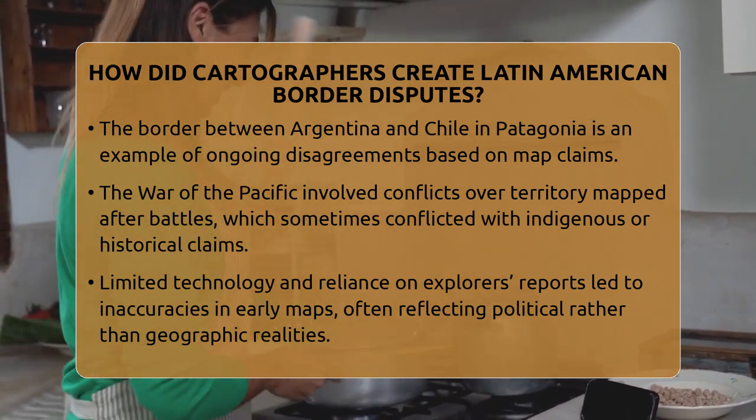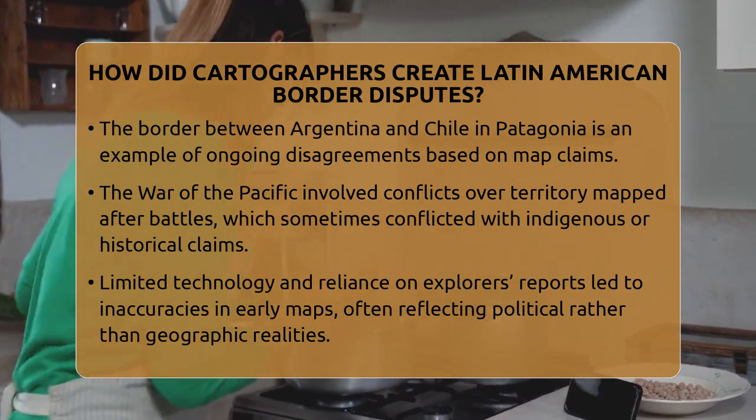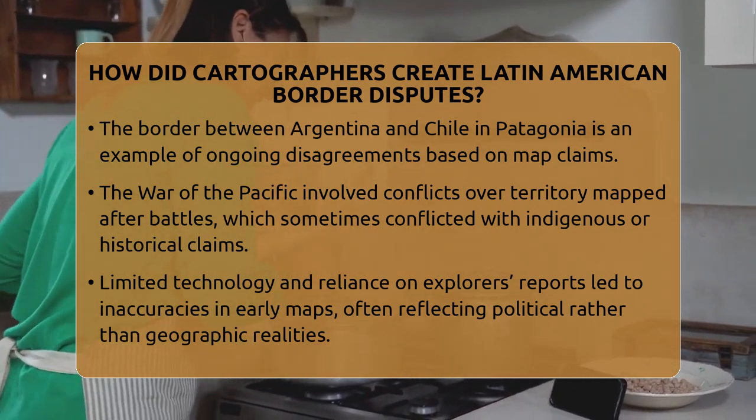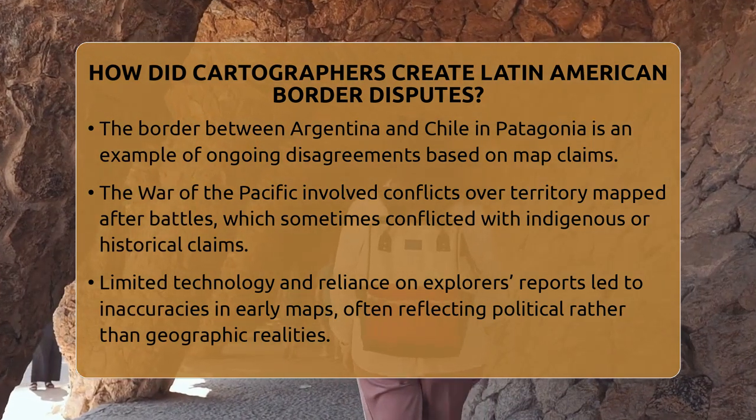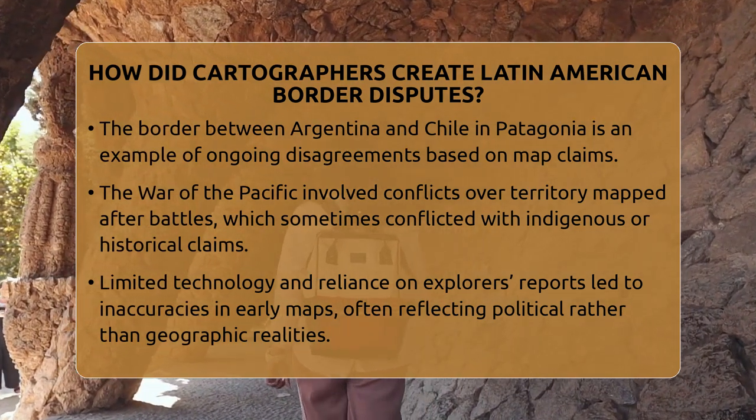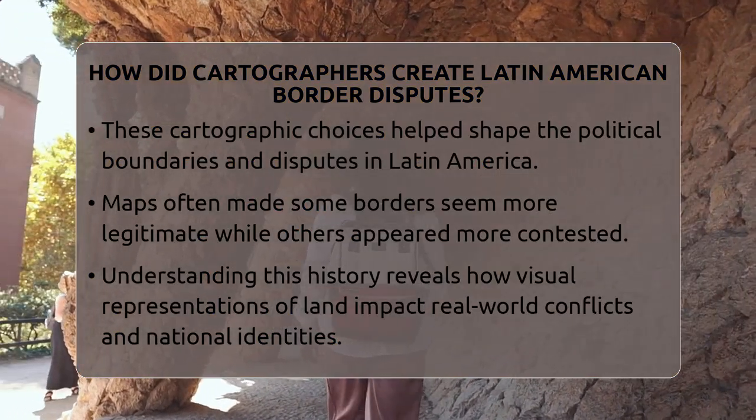These maps could be inaccurate because of limited technology or knowledge at the time. They relied on explorers' reports, which might have been wrong or biased. The maps created during this period often reflected political goals more than actual geography.